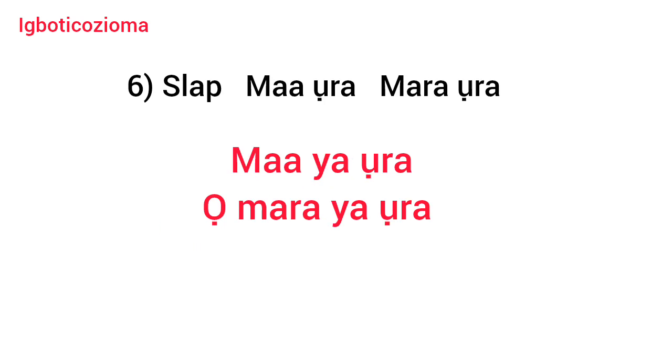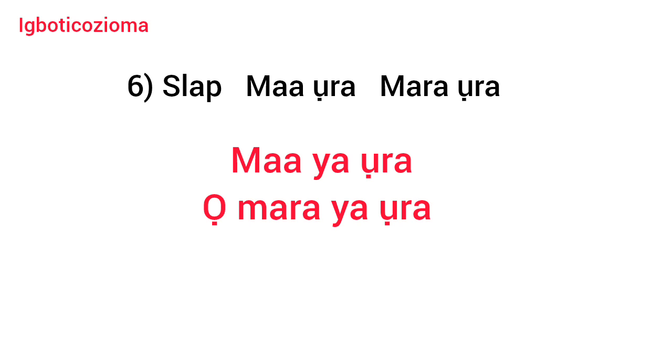Number 6 is slap. Ma ọra. Now the past tense is mara ọra. Now in the sentence we say Ma ya ọra, slap her or slap him.